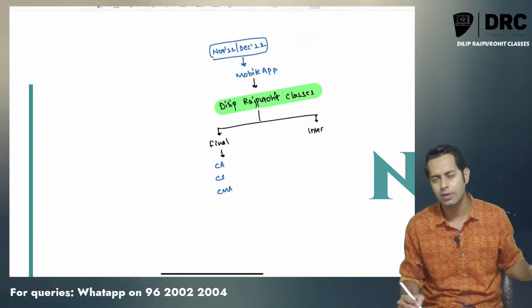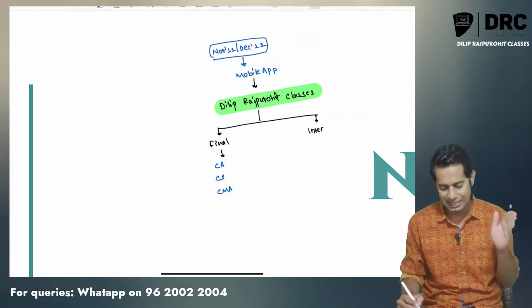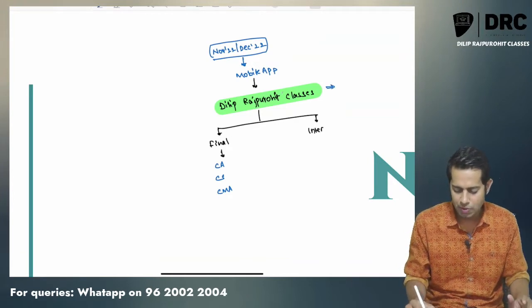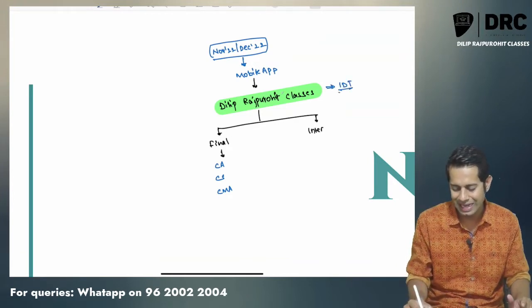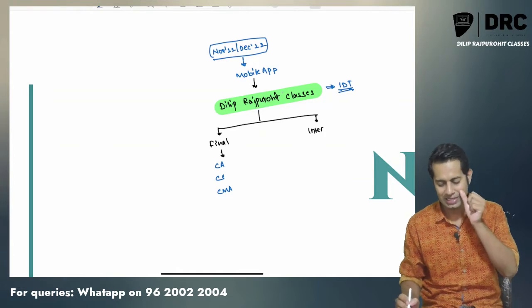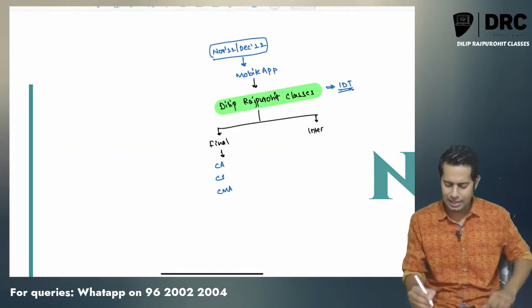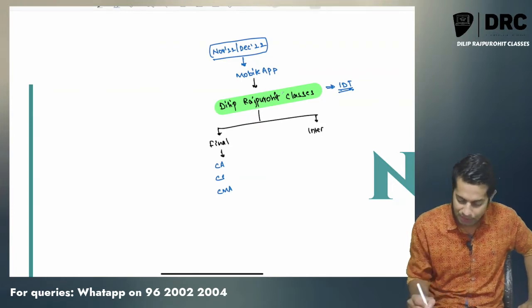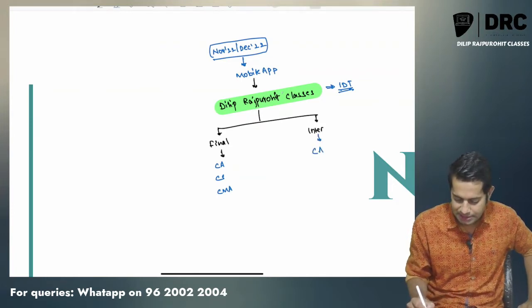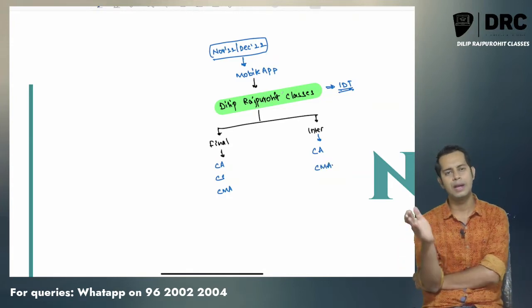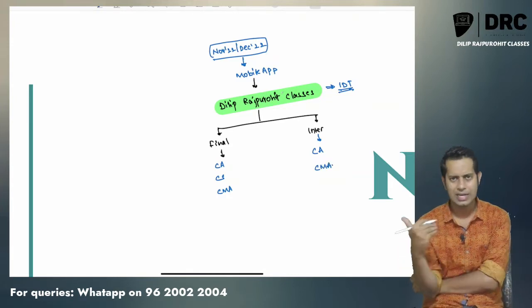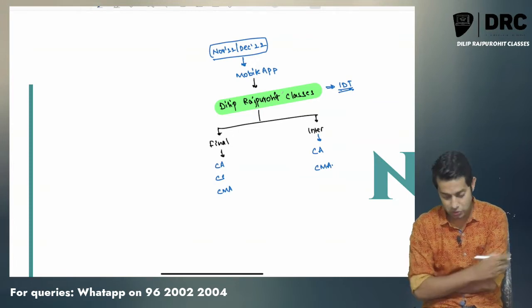So whichever final course you are doing, whether it is CA, CS or CMA, this crash course will be made available on the subject called indirect taxes, IDT. For finals it includes GST as well as customs, and for intermediate it will be made available to CA inter and CMA inter students. For intermediate it will be made available to CA intermediate as well as CMA intermediate students.